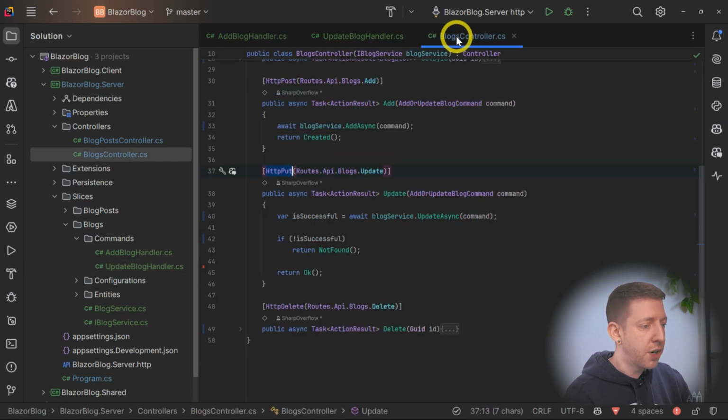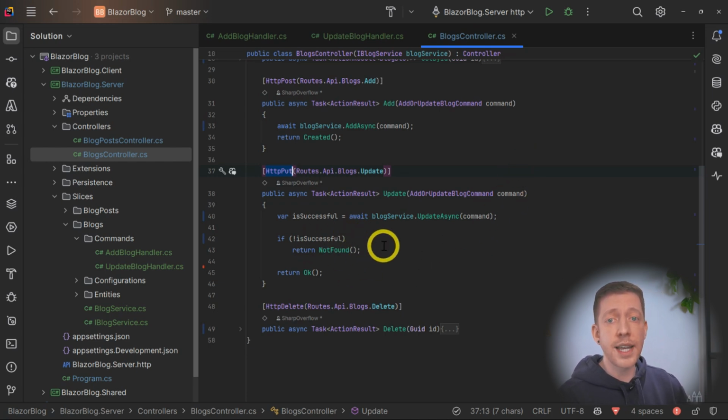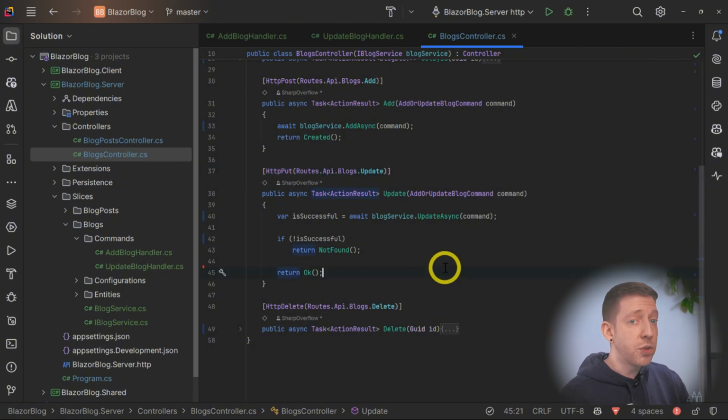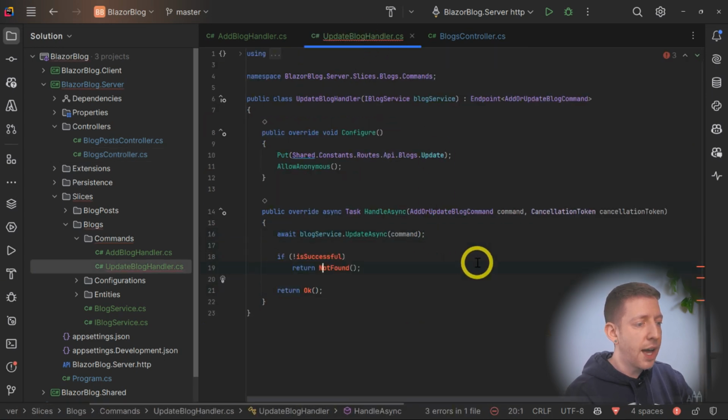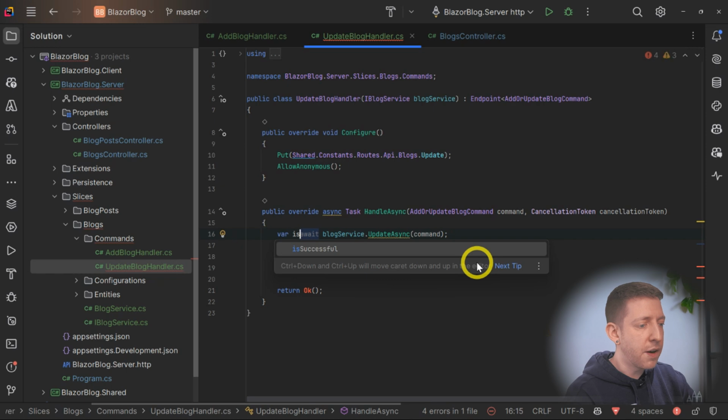And if we check our controller, we can see we were also checking if it came back successful or not. If it didn't, we say not found, and if it is, then we return OK. So we'll take that logic and bring it over to our update blog handler, and add the variable here.